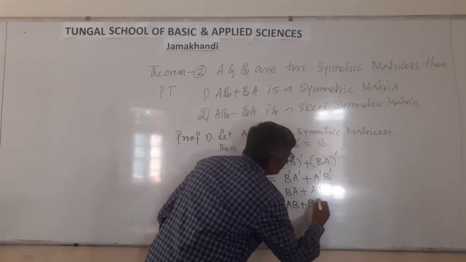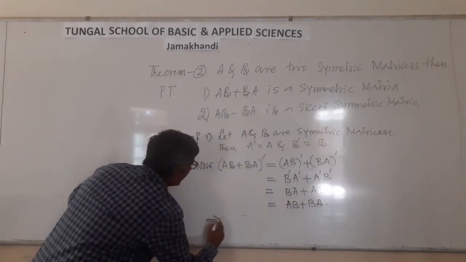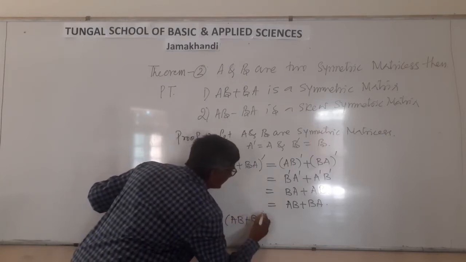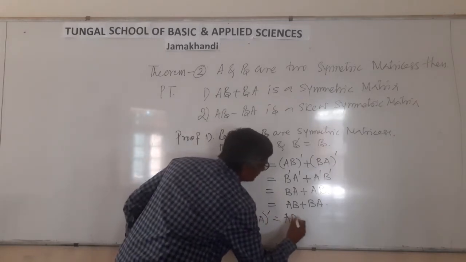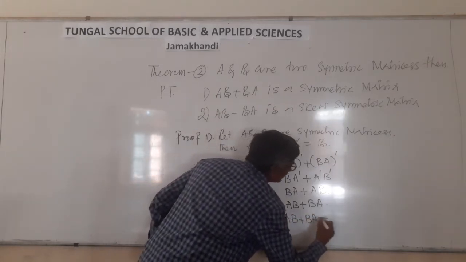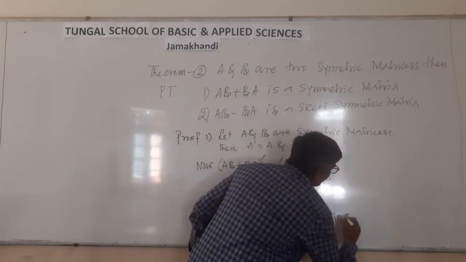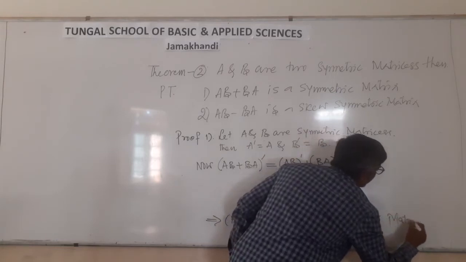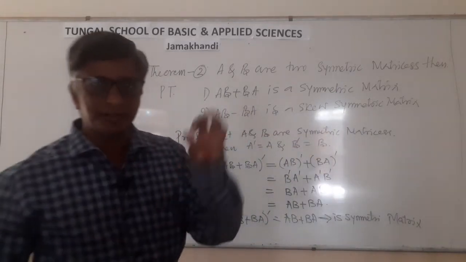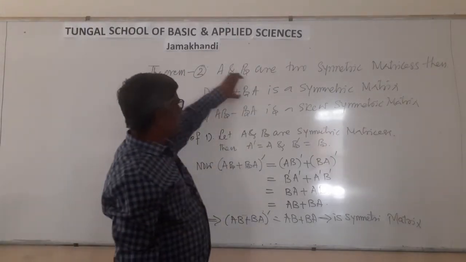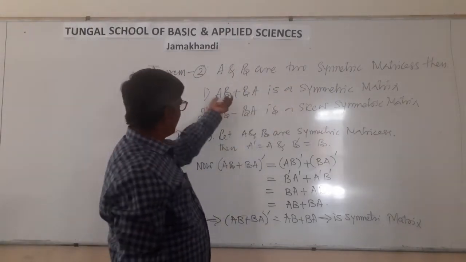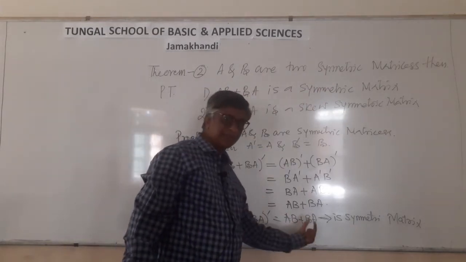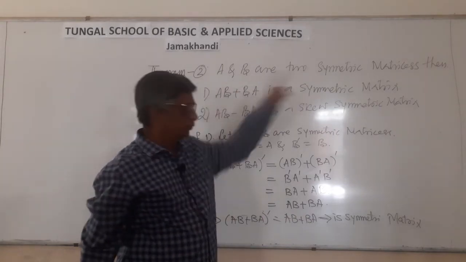Same as AB plus BA. This implies (AB plus BA) dash is equal to AB plus BA. This implies AB plus BA is a symmetric matrix. Do you understand the first part? AB plus BA is a symmetric matrix means (AB plus BA) dash must be equal to AB plus BA. Therefore, first one is proved.